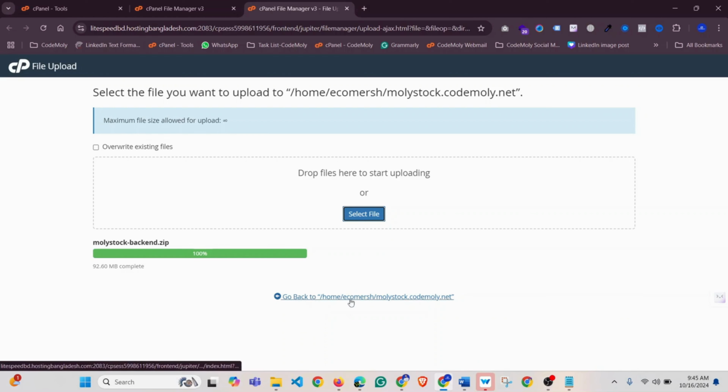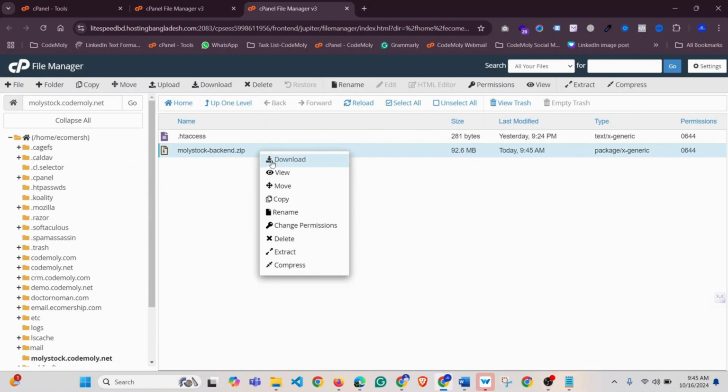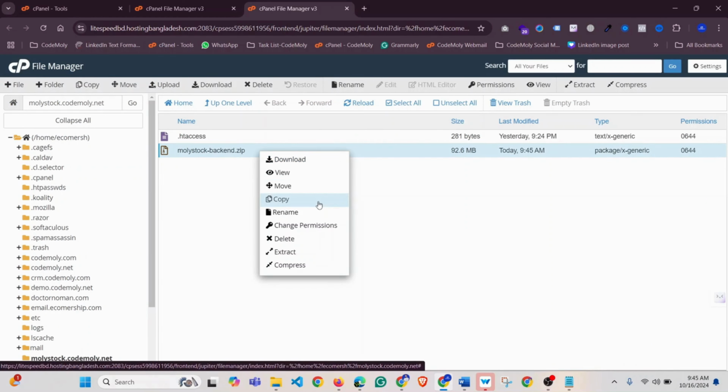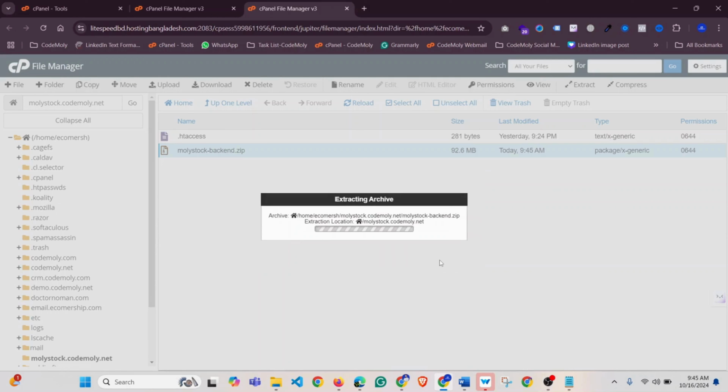Now I am going back to the root folder. Here you can see that the file is already uploaded, and I am going to select this one, right-click with the mouse, and click on extract the files.